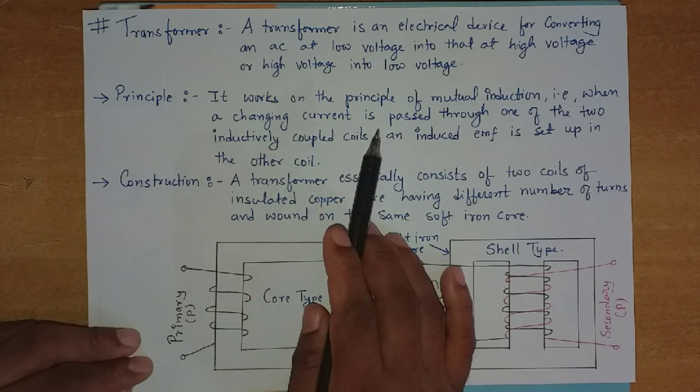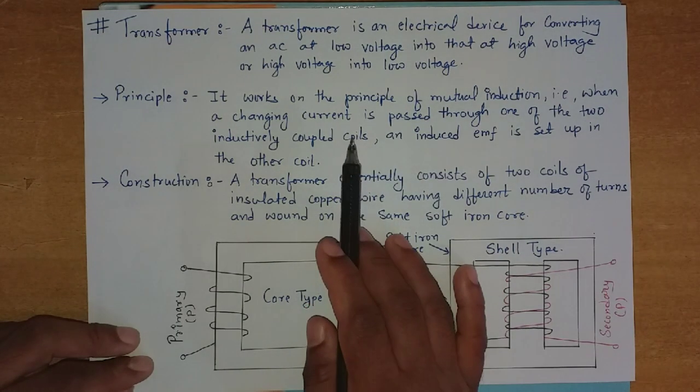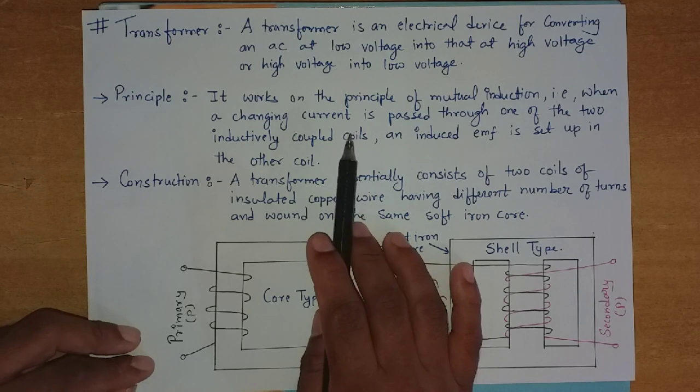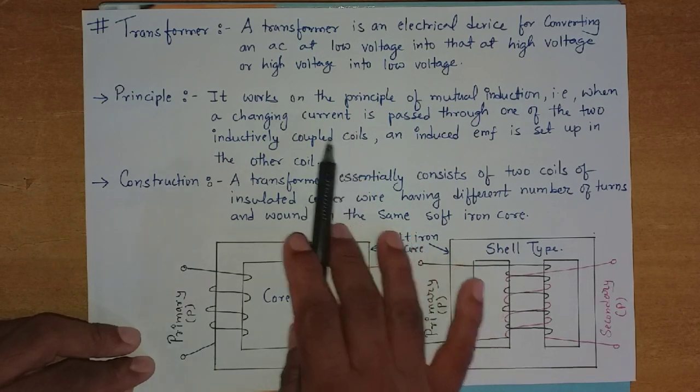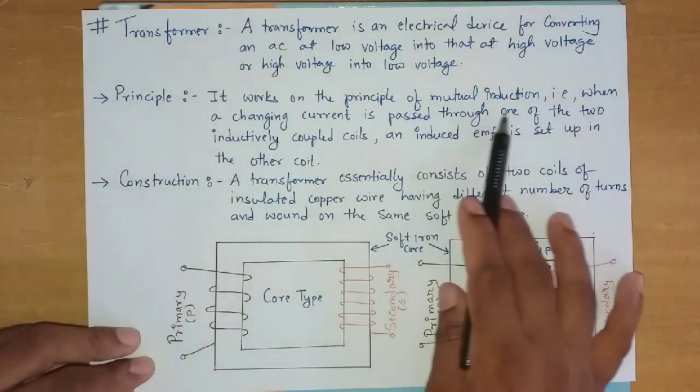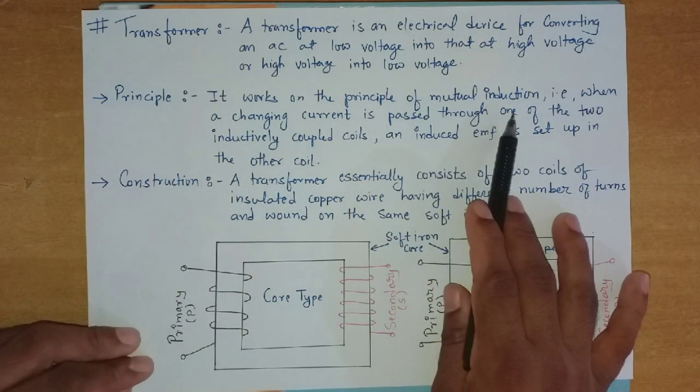Clear? As the supply has a change of current, there is a change of magnetic field lines in the other coil, which causes a change of magnetic flux, and by that the EMF is induced. So this is what happens in the case of a transformer also, right? So it works on the principle of mutual induction.